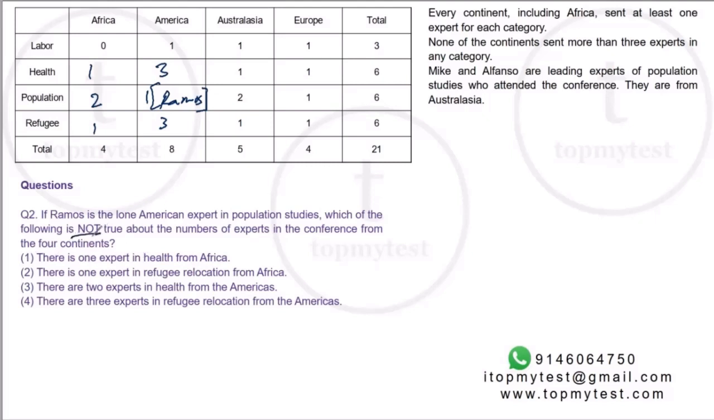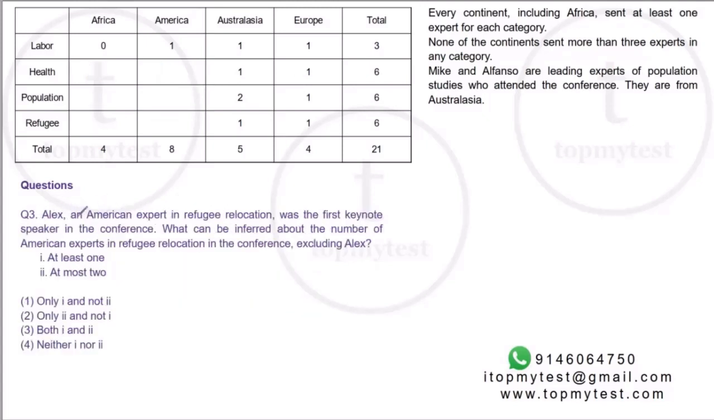Let's see. Which of them is not true? Okay. I need the false statement. There is 1 expert in health from Africa. This is true. There is 1 expert in refugee relocation from Africa. This is also true. There are 2 experts in health from Americas. Health, no, actually there are 3. So this is false. So this is what I want. So last statement should be true. There are 3 experts in refugee relocation from Africa. This is true. Right? So option 3.